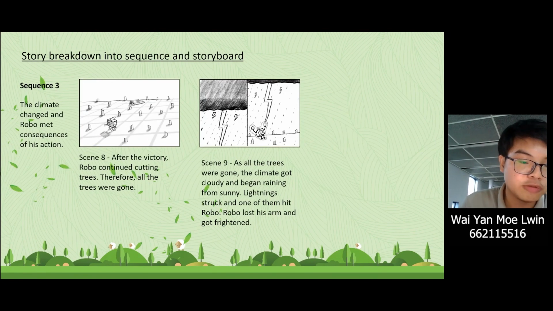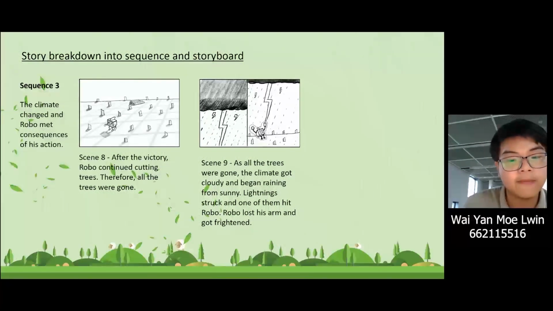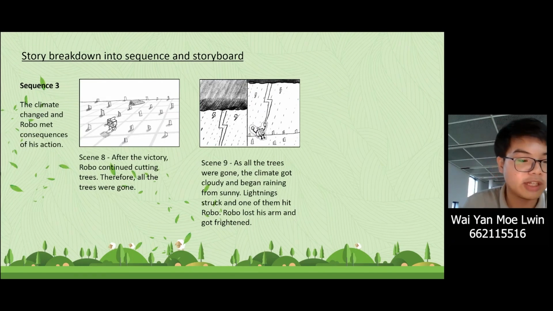Sequence 3 contains 2 scenes, scene 8 and scene 9, and it describes Robo's action after he won and the consequences of that. In scene 8, all the trees were cut down. In scene 9, climate change and lightning hit Robo, so he lost his arm.